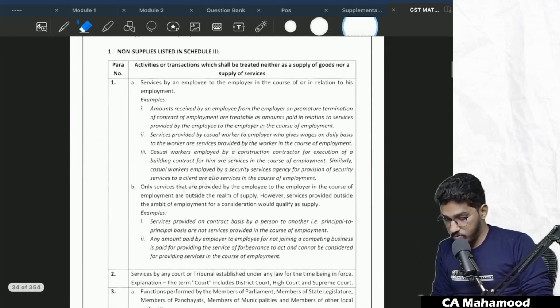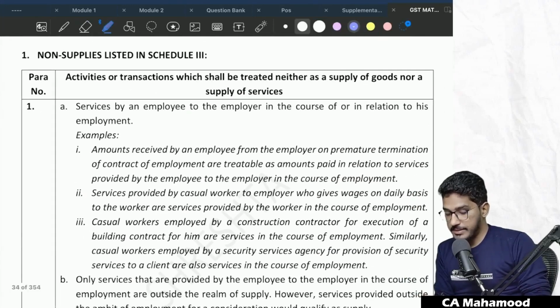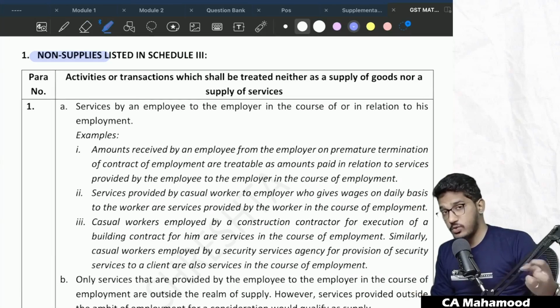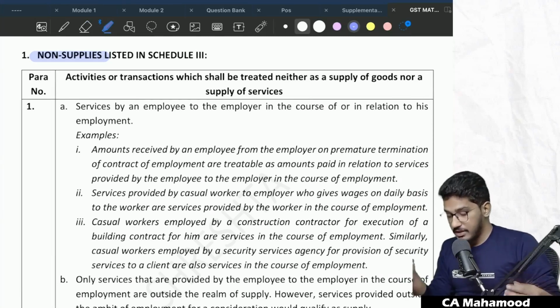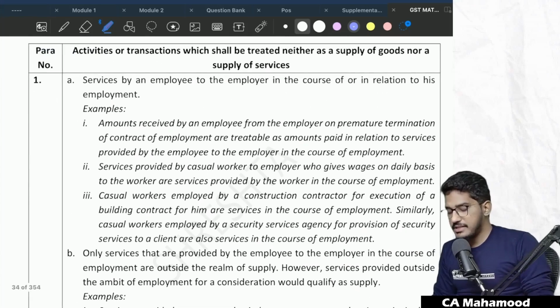This is schedule 2. Yes, we have schedule 3. As you could see from the title itself, schedule 3 is talking about non-supplies. That means those activities which are given in schedule 3 are not at all supplies. They will not be treated as supply. If an activity is not treated as supply, then it will not fall under the purview of GST. And in schedule 3, various activities are mentioned.